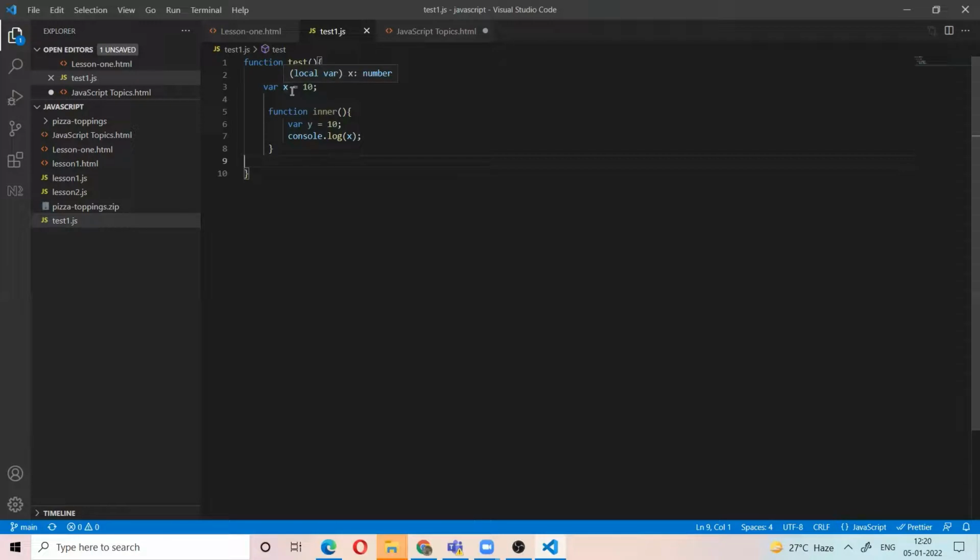So for that, you use closures. The inner function has access to the outer function variable, does the calculation for the salary, and returns it. So the inner function which has access to the outer function variables, those are called closures.